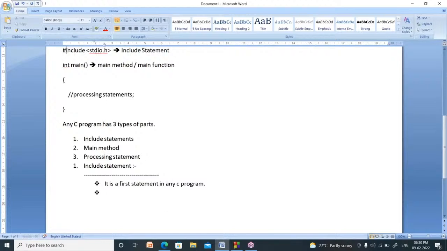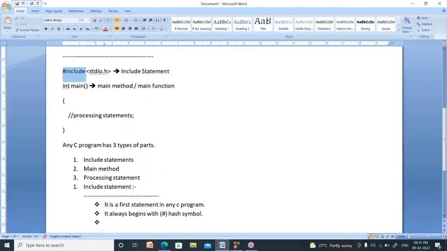Now it always begins with which symbol? This is called the hash symbol. So it always begins with the hash symbol.